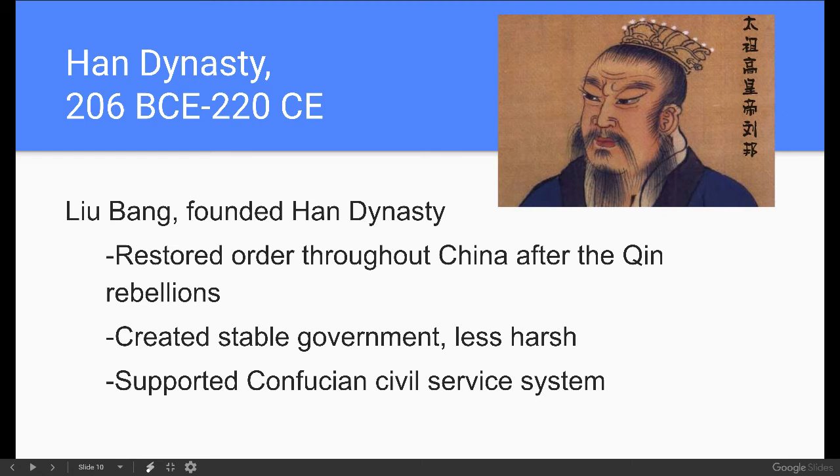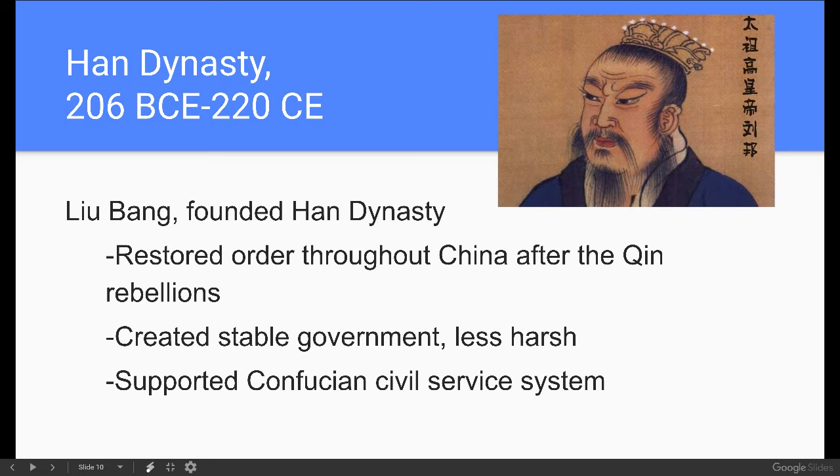But right after that, we get a new dynasty established, the Han Dynasty, 206 BCE, and is in power until 220 CE. So we are getting into our common era here with the Han Dynasty, a pretty long dynasty here. And the founder of the Han Dynasty is Liu Wang. He restores order throughout China after that period of chaos after Qin Huangdi dies and the rebellions. And he creates a stable government that is less harsh than what we saw with the Qin dynasty.